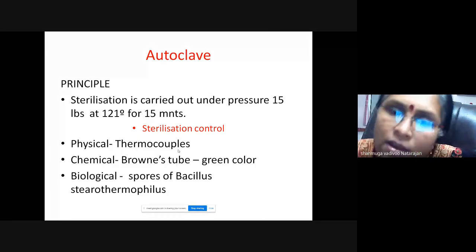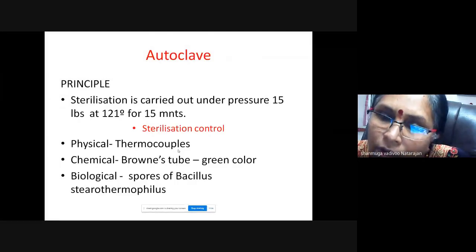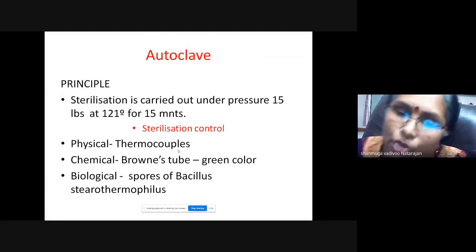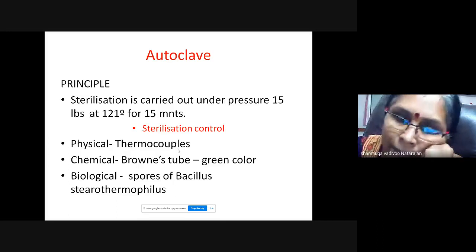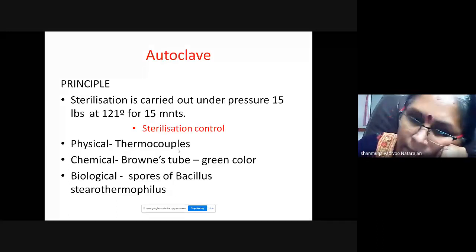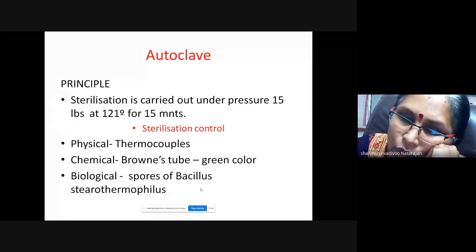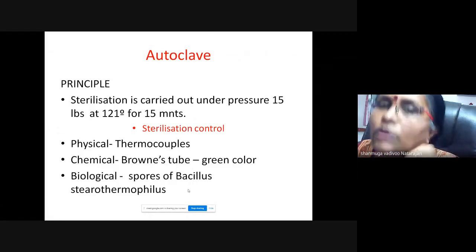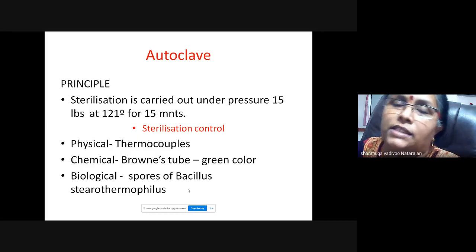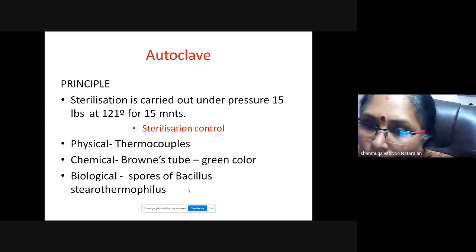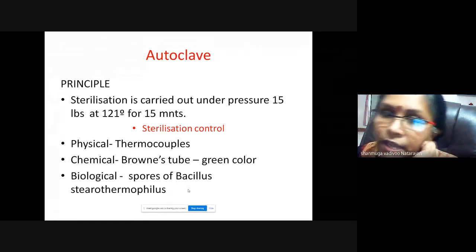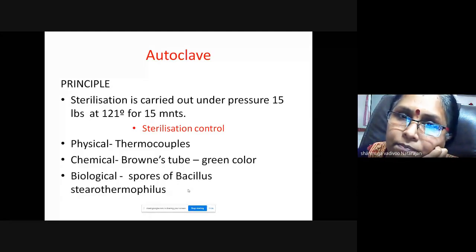And then chemical, it is Brown's tube, which will turn to green. I'll show you all those photographs. And biological, here the biological indicator which we use for autoclave is spores of Bacillus thermophilus. You can read about all these sterilization controls for other equipment also in your Panikar. Okay, you can go and get that there.